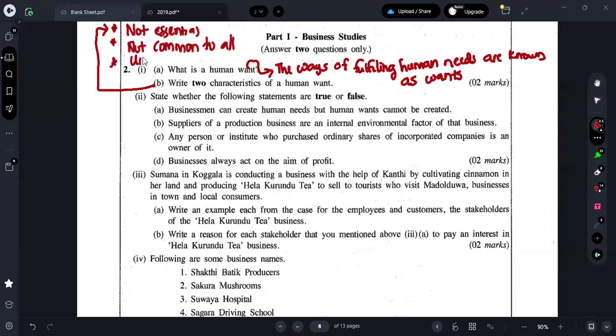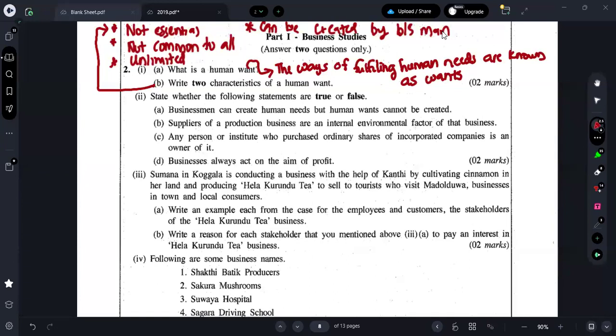And you can also say unlimited. And finally, you can say can be created by businessmen. Make sure that you also know the characteristics of needs: essential, common to all, limited, and cannot be created. Those are the characteristics of needs.